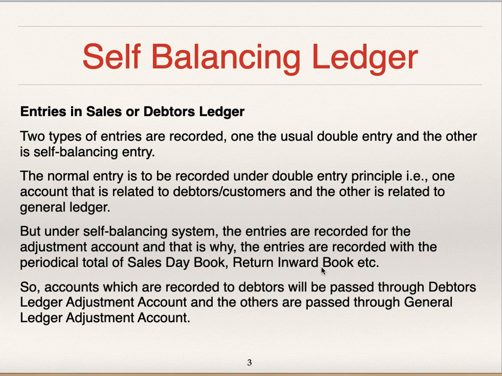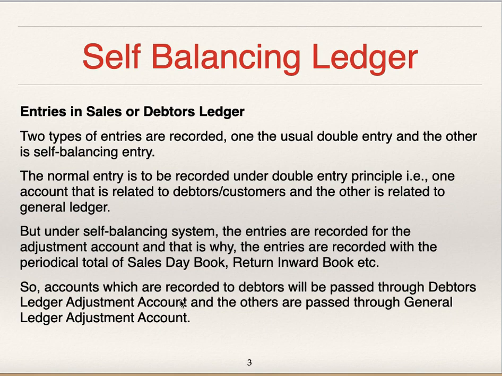Each and every sale is not recorded, but total of the sales day book, total of the return inward book, etc. are periodically recorded under self-balancing system.